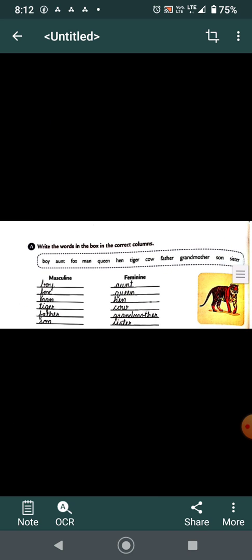Exercise A. Write the words in the box in the correct column. So there are the words given to you in the box. We have to segregate under the headings masculine and feminine. So let's do it. Boy, masculine. Aunt, feminine. Fox, masculine. Man, masculine. Queen, feminine. Hen is your feminine. Tiger, masculine. Cow, feminine. Father, masculine. Grandmother, feminine. Son, masculine. Sister, feminine.